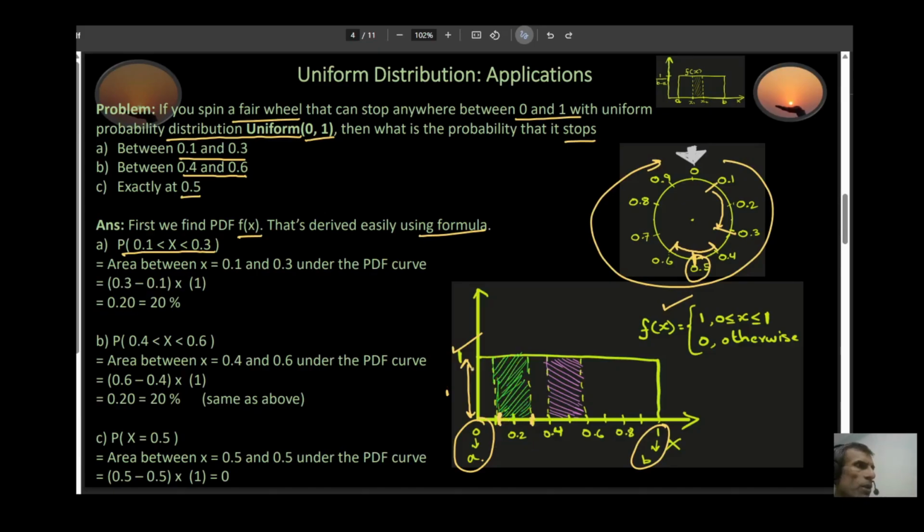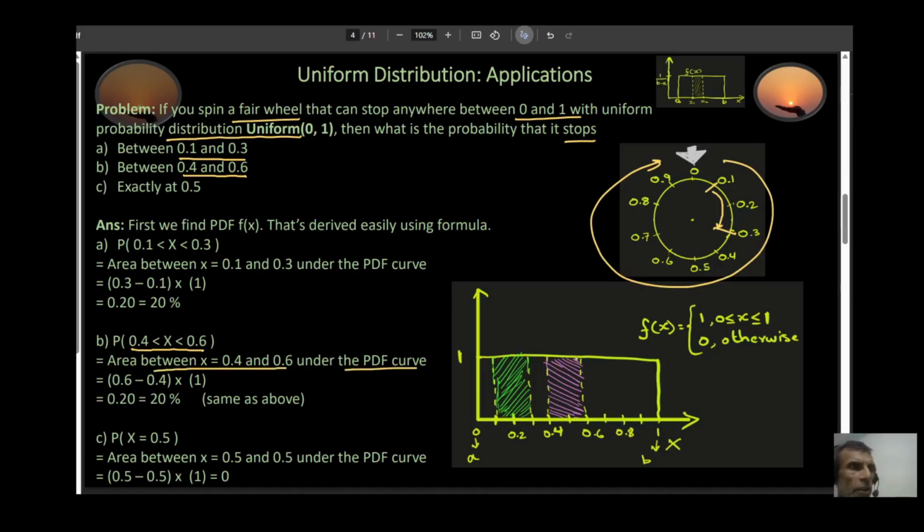Next question. What is the probability that your x is going to be between 0.4 and 0.6? Well, the answer is the area between x equal to 0.4 and 0.6 under the curve. So you have to find this area right here. That's what represents your probability. Well, this area you can find easily. I know this length is equal to 0.2, right? 0.6 minus 0.4 is 0.2, multiplied by this 1 right here, and the answer comes out to be 0.20. In other words, 20%. Exactly the same answer.